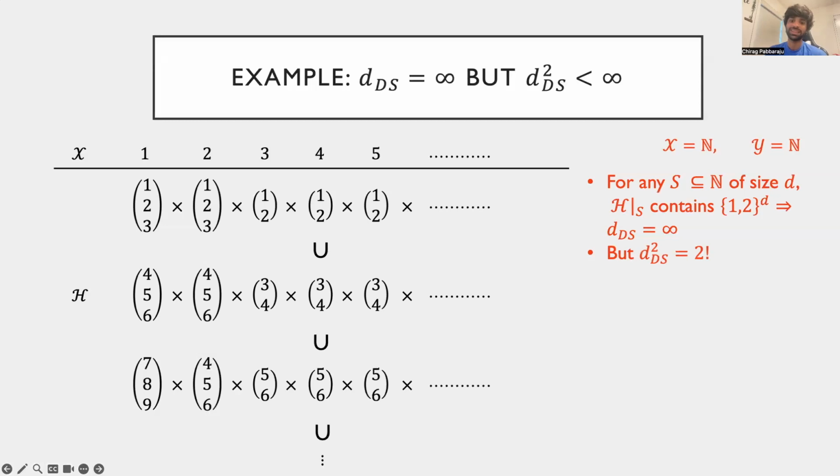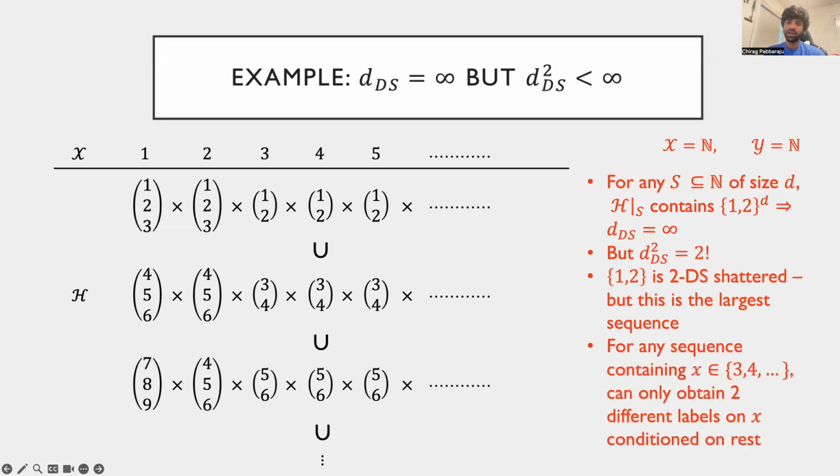Now let us think of its KDS dimension for k equals 2. We can see that the sequence 1, 2 is 2DS shattered because we can realize all patterns with labels 1, 2, 3 on the sequence. However, any sequence of distinct points having size larger than 2 must necessarily contain an index which is larger than 2, and such a sequence cannot be 2DS shattered.